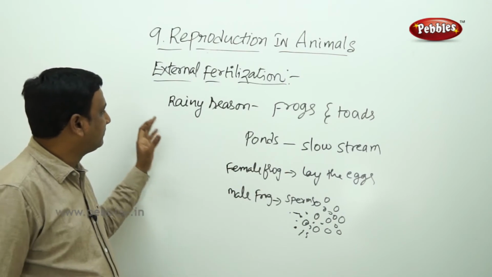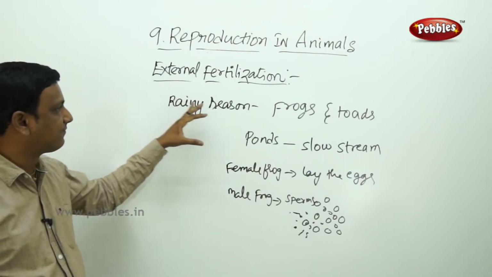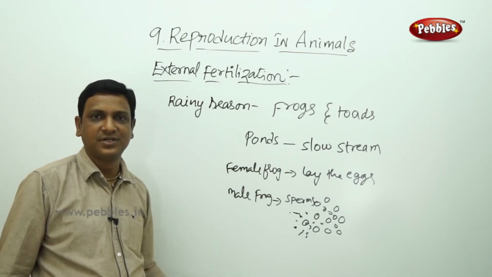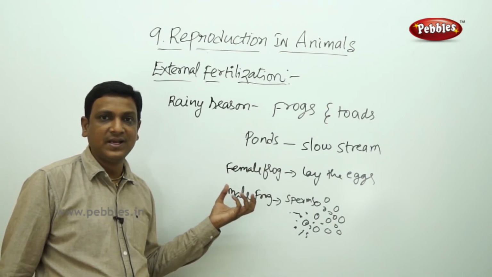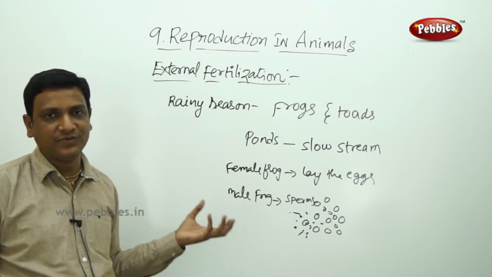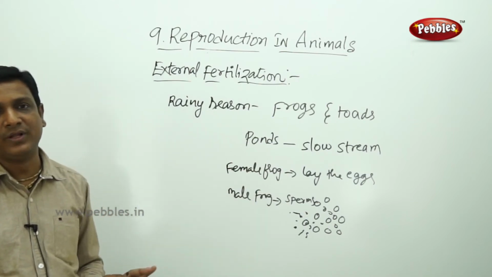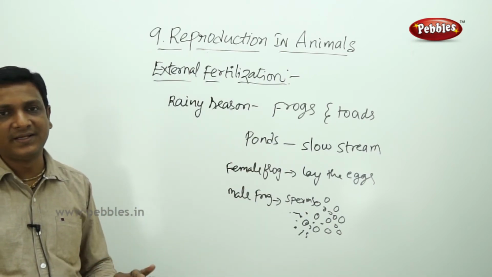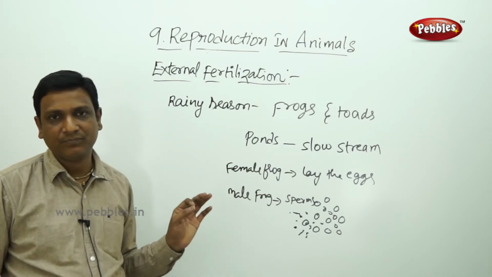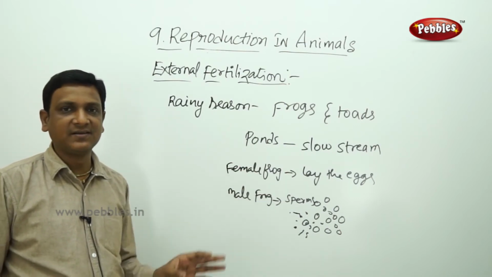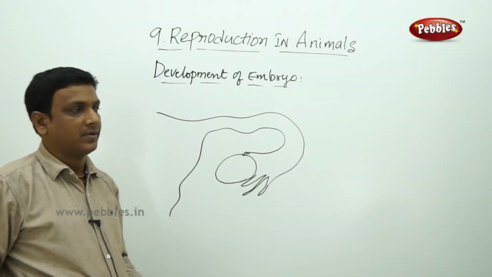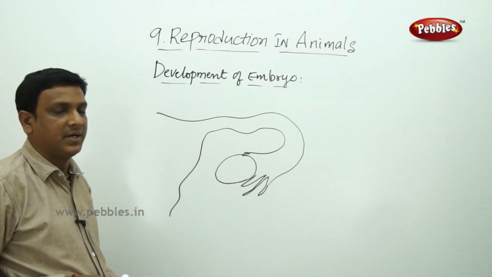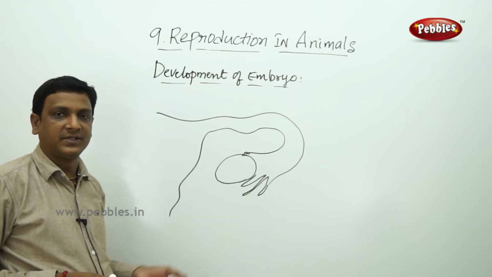So this kind of external fertilization is observed in frogs, fishes and starfish, in many of the aquatic animals. The fertilization takes place outside the body. It neither takes place in the body of male nor female. It is outside. Whereas internal fertilization takes place inside the body of the female. Now let us see the development of embryo. So again come back to internal fertilization.